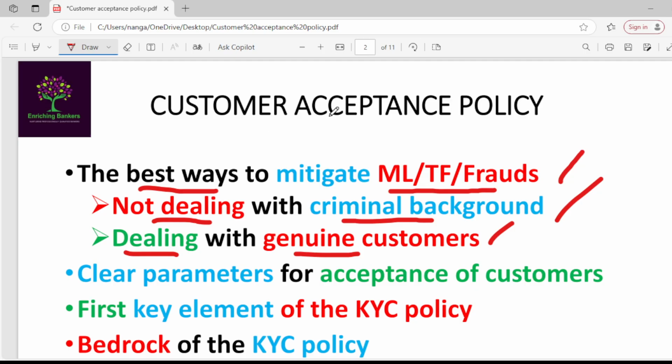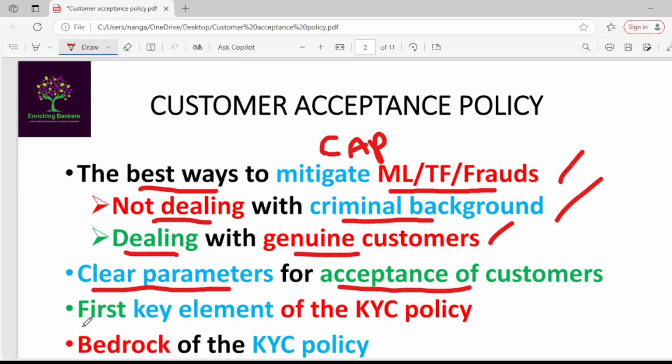For that, customer acceptance policy, CAP, has given clear parameters for accepting customers.